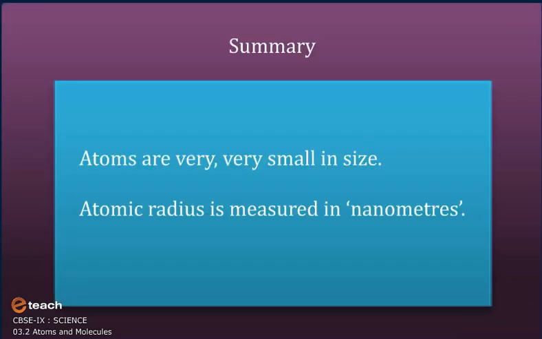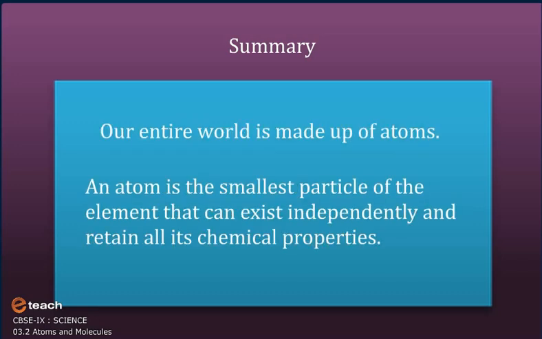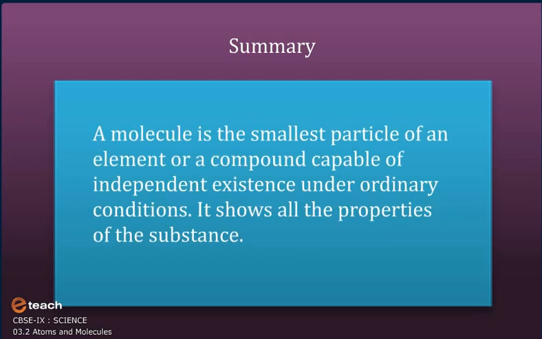Summary: atoms are very small in size. Atomic radius is measured in nanometers. Our entire world is made up of atoms. An atom is the smallest particle of the element that can exist independently and retain all its chemical properties. A molecule is the smallest particle of an element or a compound capable of independent existence under ordinary conditions. It shows all the properties of the substance.